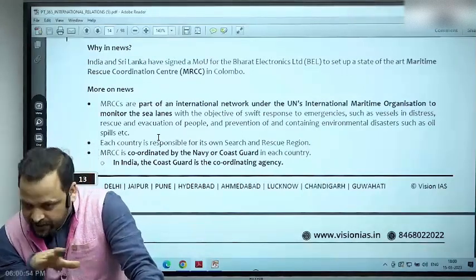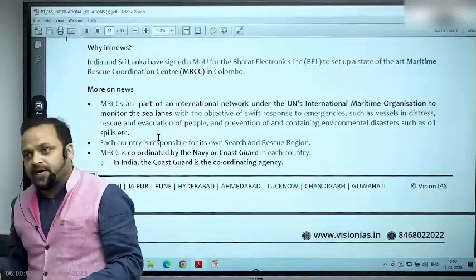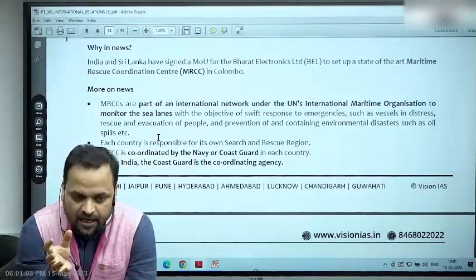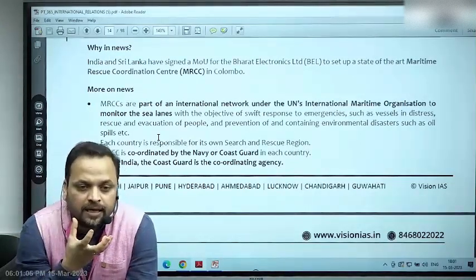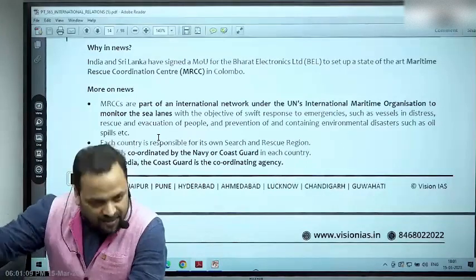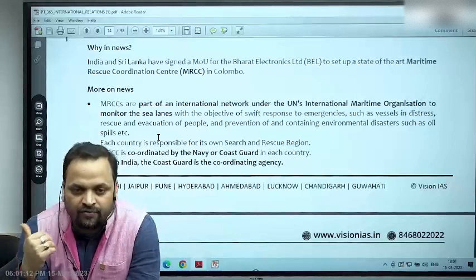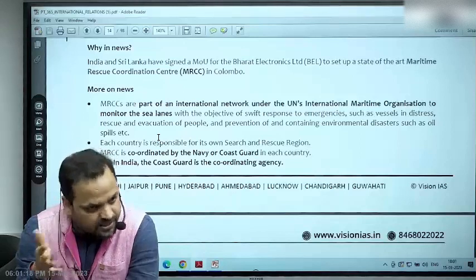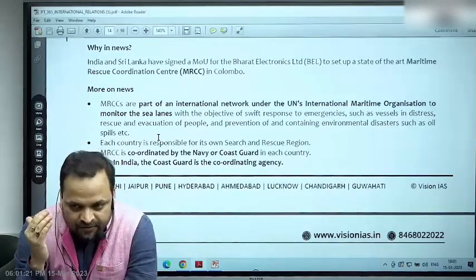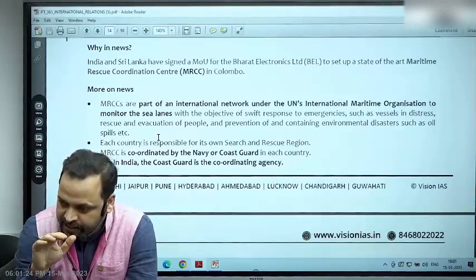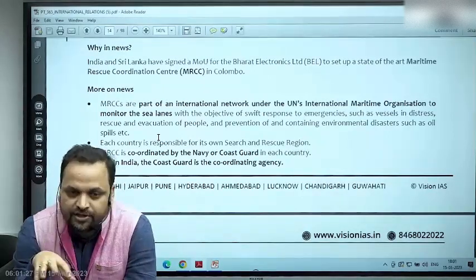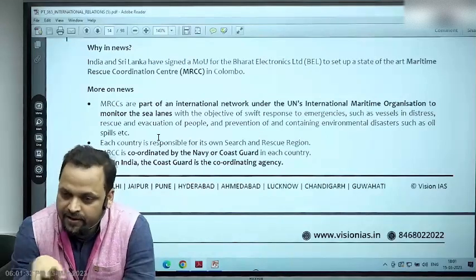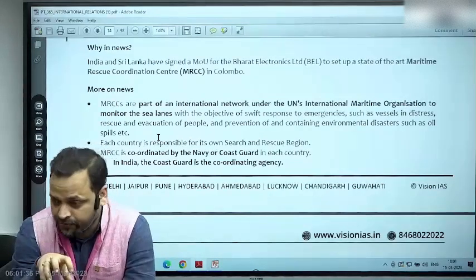Now, the furthest extent of sovereign zone provided by UNCLOS is the exclusive economic zone. The extent of the exclusive economic zone is 200 nautical miles. Within this entire zone, you have the right to exploit and develop resources on the seabed, which is the continental shelf, in the water column, the depth of water, and on the sea surface. So if there are any resources, living or non-living, you have the exclusive right to develop and exploit them. No other country can claim rights over resources, right?